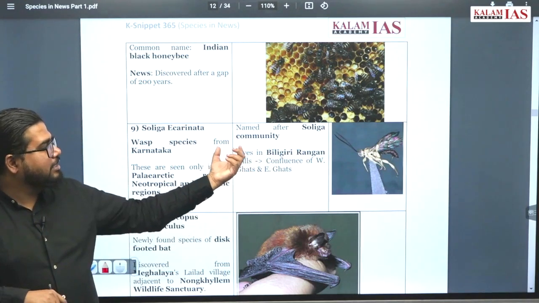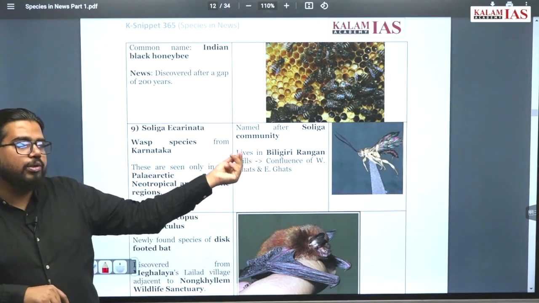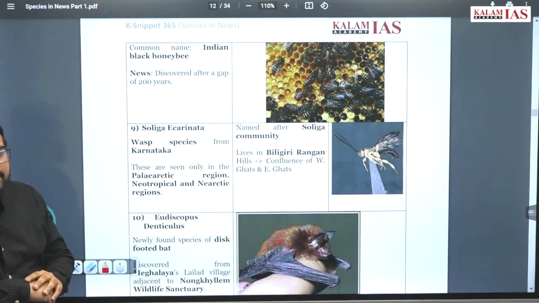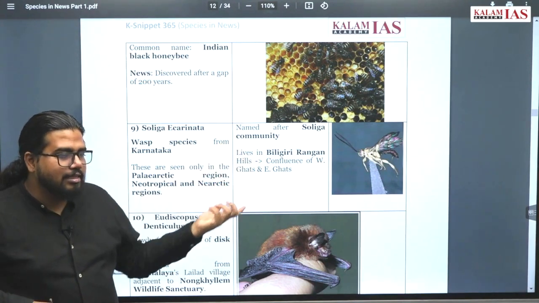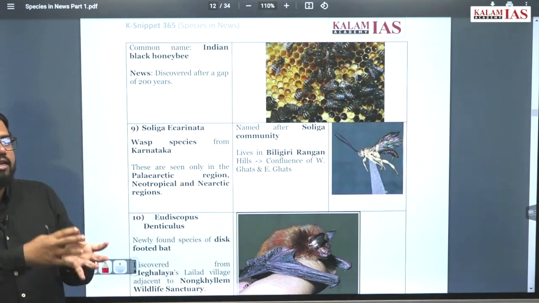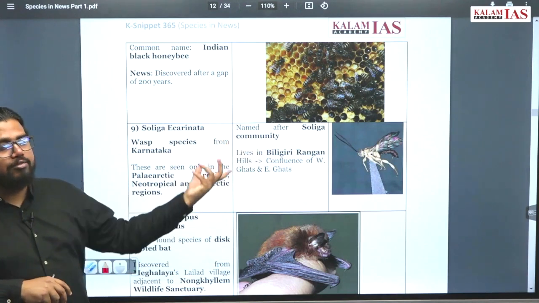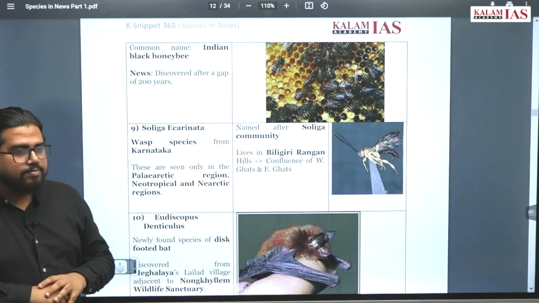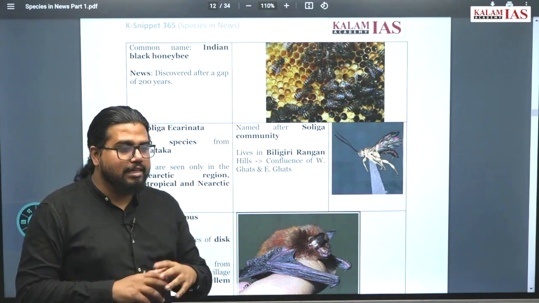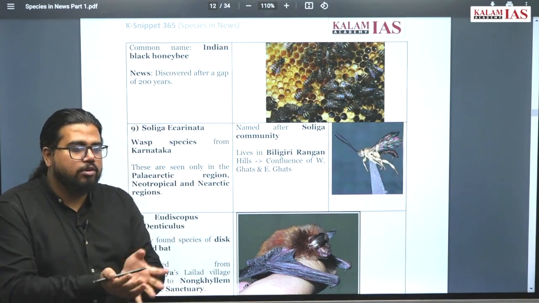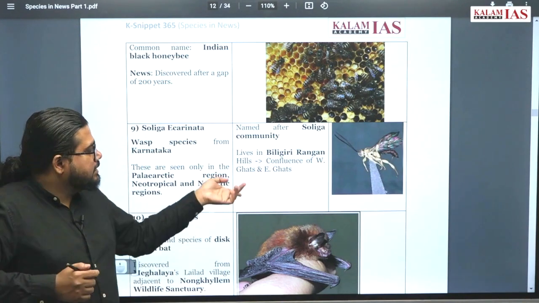Its specialty is that it is a confluence of the Western Ghats and Eastern Ghats. When there is a confluence, the area acts as an ecotone and has huge diversity of species. Where is another region with this confluence? Nilgiri National Park also has a confluence of the Western Ghats and Eastern Ghats.